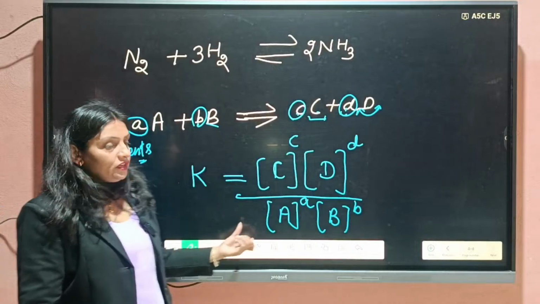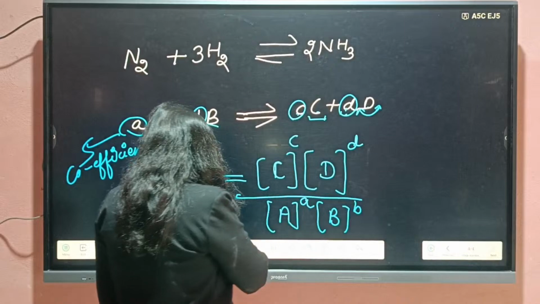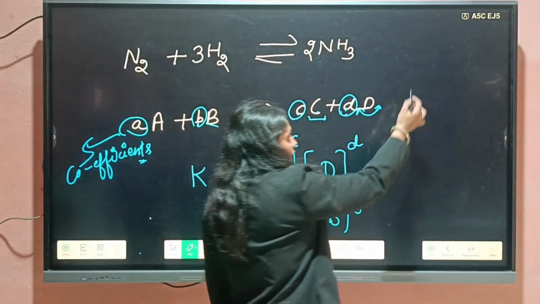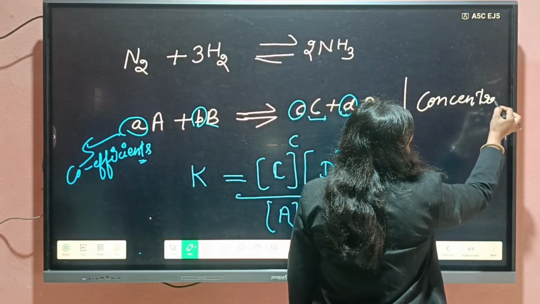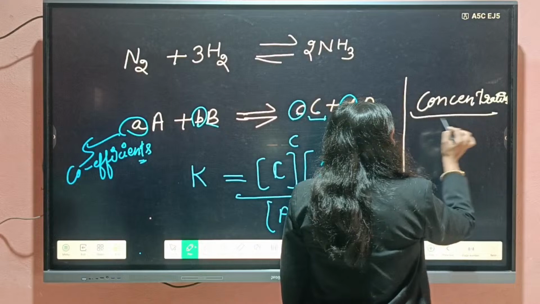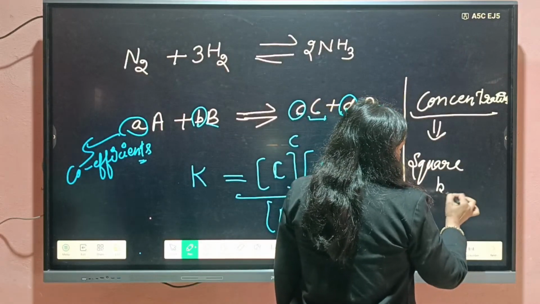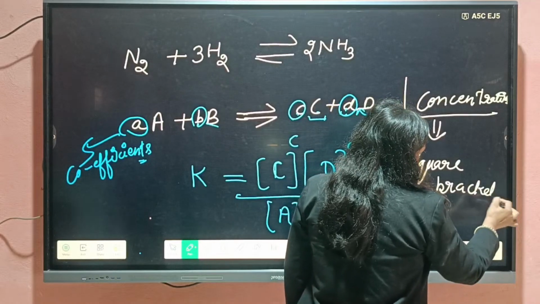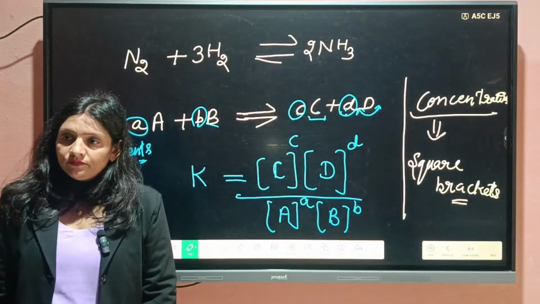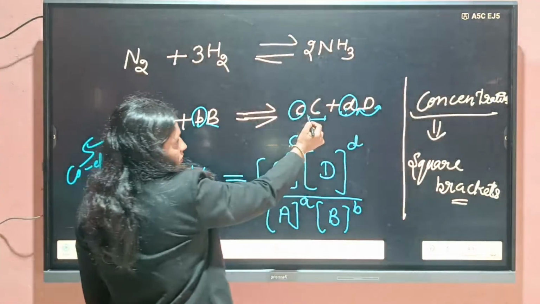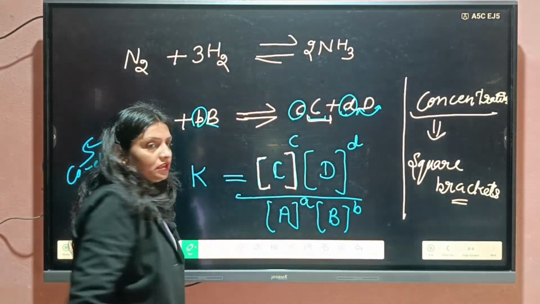Okay, so in this way, always students, we will write concentration. Concentration, you will always write in square brackets. Clear or not? Like this one, concentration of C. I have written in square bracket. It shows it is concentration.